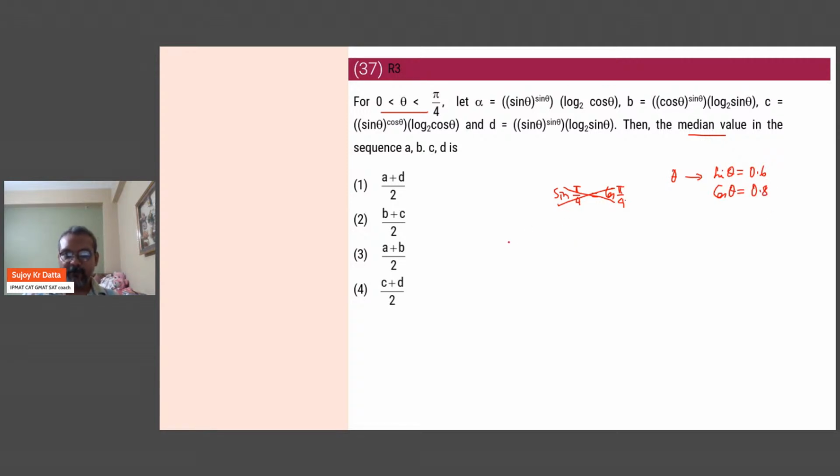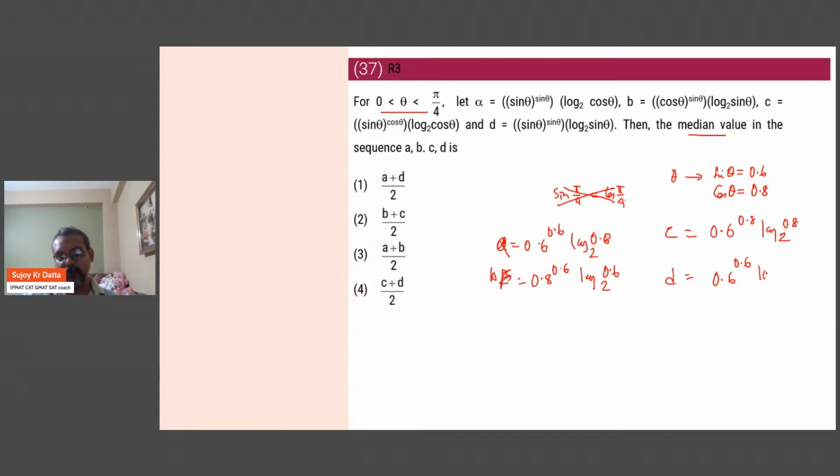So we have got values like, so 0.6 to the power 0.6, then log of 0.8 base 2. Then we have 0.8 to the power 0.6, then log of 0.6 base 2. Then, okay, so this is A, this is B, then this is C. So this is 0.6 to the power 0.8, then log of 0.8 base 2, and finally 0.6 to the power 0.6 log of 0.6 base 2.